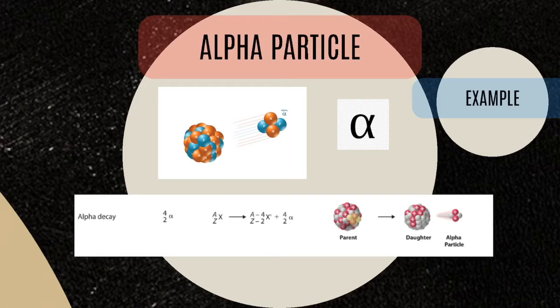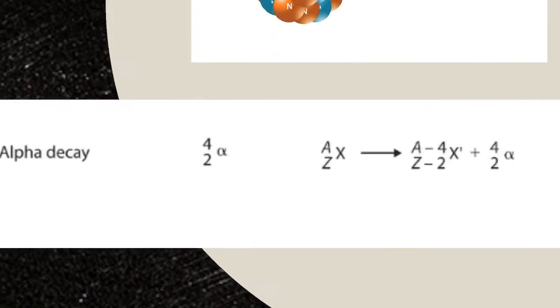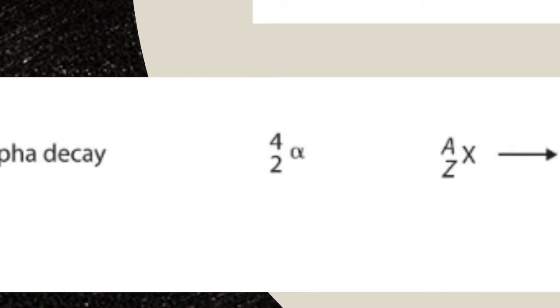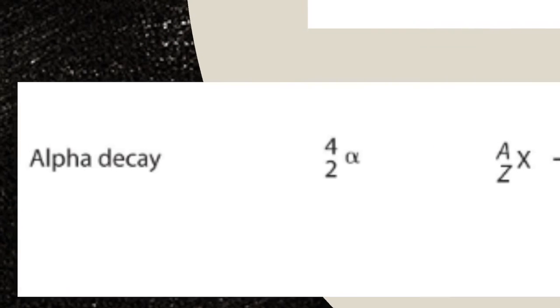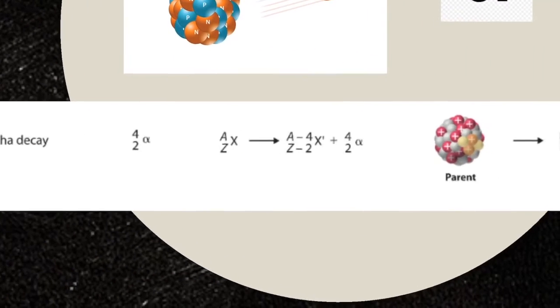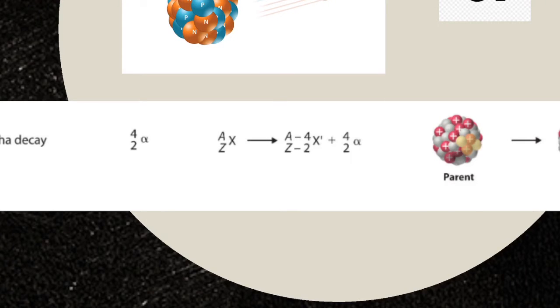Here, in an alpha decay reaction, the mass number is decreased by 4, and the atomic number is decreased by 2. Again, the mass number is decreased by 4, and the atomic number is decreased by 2. This is just the same as the helium-4 nucleus. So this is the general formula for alpha decay.